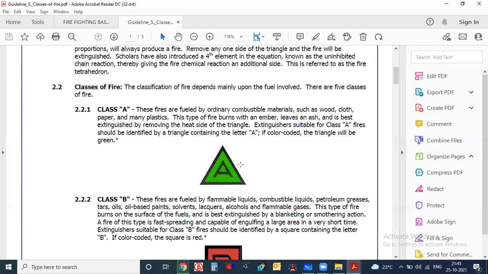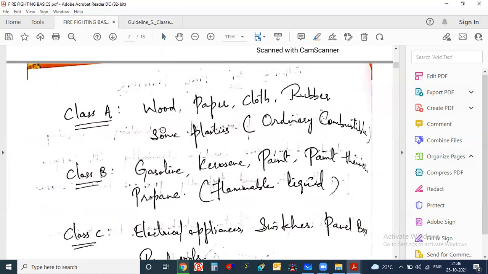Whenever you go to any industry or any place and find this kind of symbol, you have to understand that the particular area is a fire risk area. It will not be placed everywhere, but only at places where the chances of fire are very high. So this is your class A.